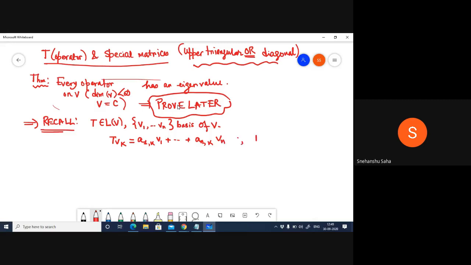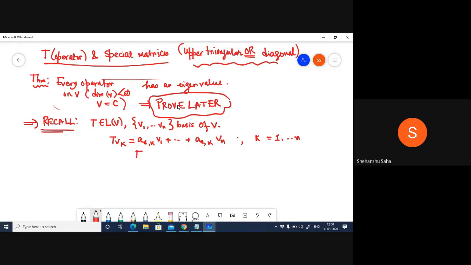And what is k? k is just 1 through n. So for different values of k, when k is equal to 1, you will have Tv1 equal to A11 v1 plus and so on, all the way up to A1n vn. So you are going to get the first row, correct? And then when k is equal to 2, you are going to get the second row. And when k equals 3, you are going to get the third row.